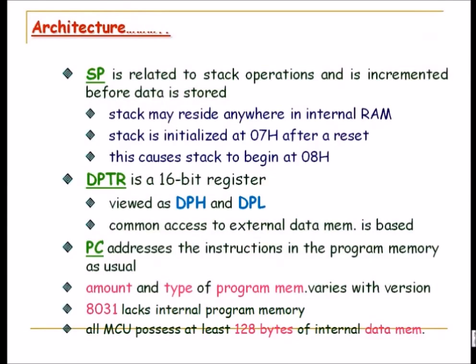And the stack pointer is initialized at 07 hex after the reset. That is the address of the stack. 07 hex after reset causes the stack to begin at 08 hex, because 07 is the default and it increments. We'll see how that stack works and how the banks are selected shortly. The data pointer DPTR is a 16-bit register that can be viewed as DPH and DPL. These are 8-bit each, and access to external data memory is based on this data pointer. Whenever there is an external access, it happens through DPTR.